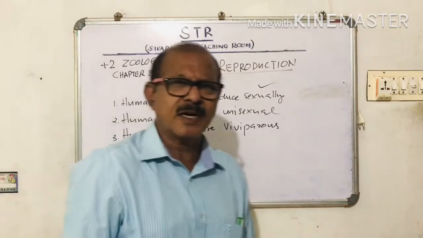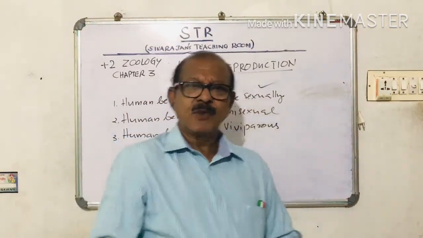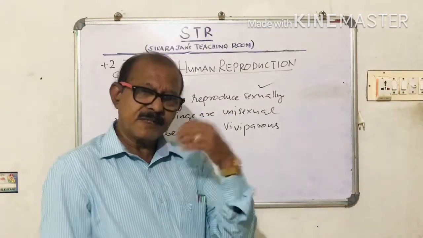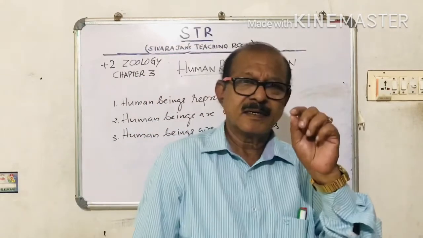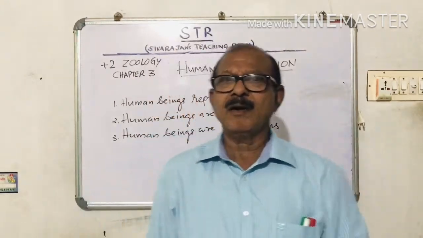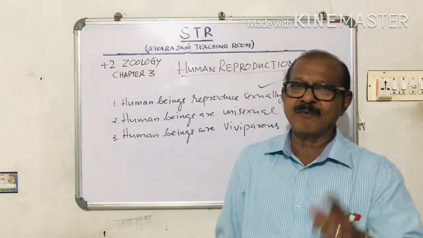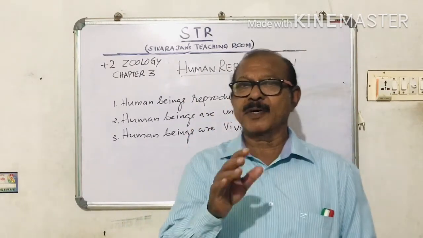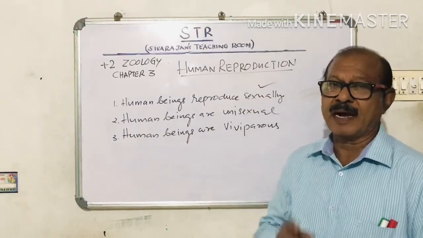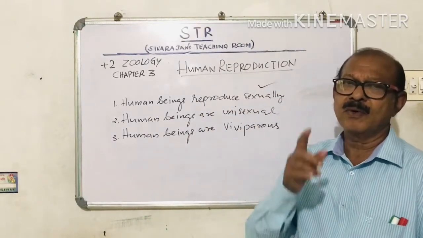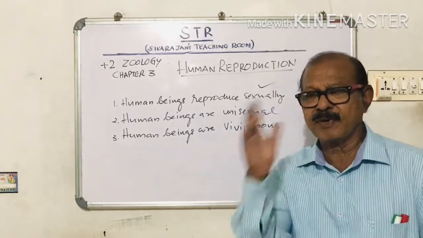What do you mean unisexual? There is a male parent and a female parent. In human beings or in many organisms, the majority of the organisms, either it will be a male animal or a female animal. An organism will not have both the male and female reproductive systems. So we have only one reproductive system, either male or female. So human beings have only one sex, that is male sex or female sex.